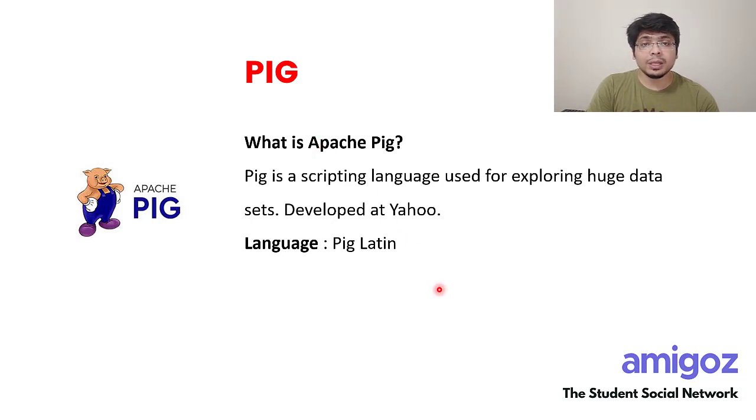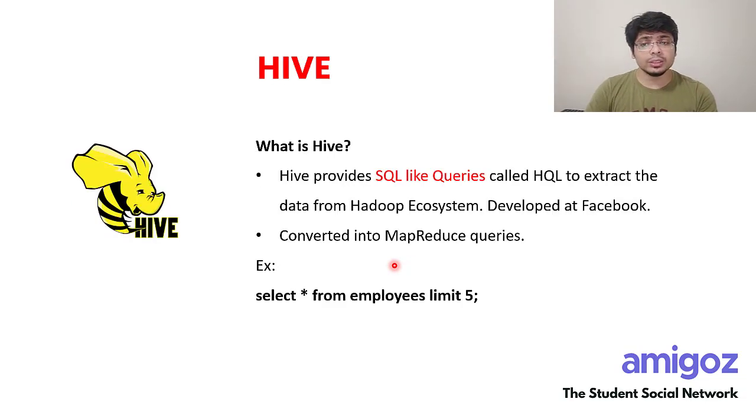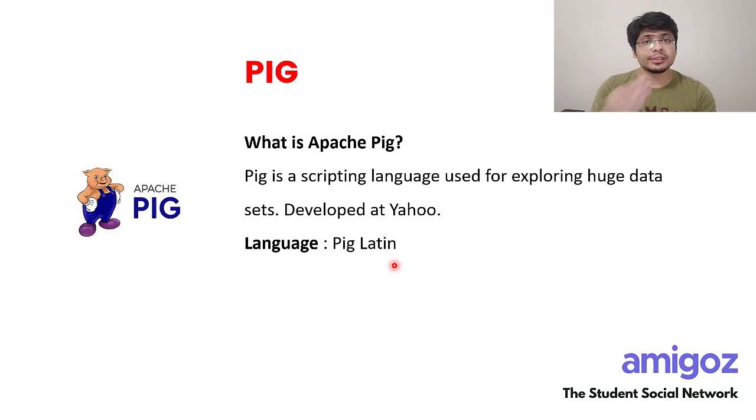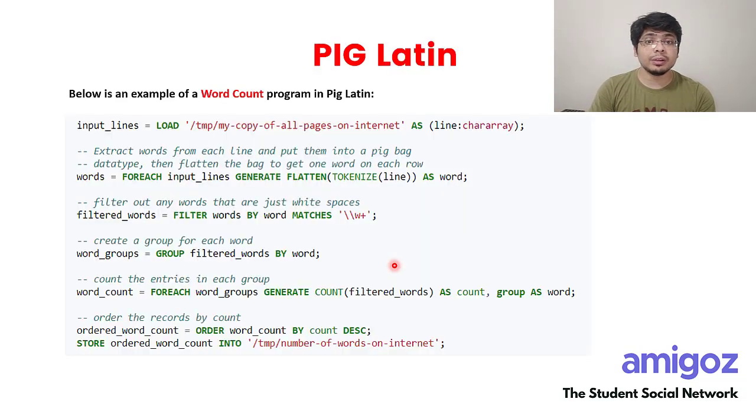What is Apache Pig? This is also part of querying data. So this is also just like Hive, which is an SQL-like interface. This is a scripting language. The language is called Pig Latin. So it is very similar to how we write scripts. The task of both Hive and Pig is to extract useful, meaningful data from the huge amount of data which is available.